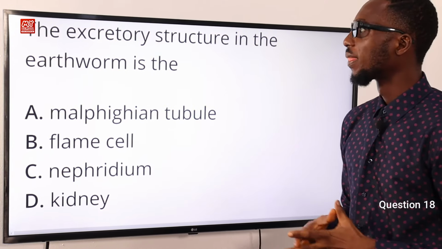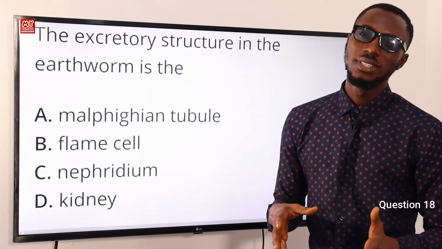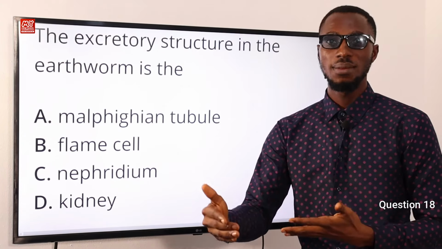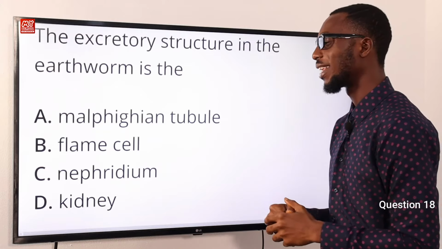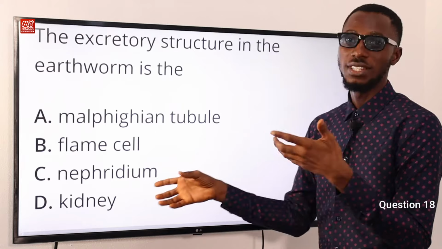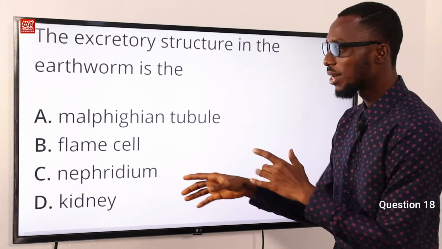Number 18. The excretory structure in the earthworm is the what? It's actually the nephridium. Remember that the earthworm has a segmented body, and each segment contains a pair of nephridia. This is the excretory organ. So the correct option is C.